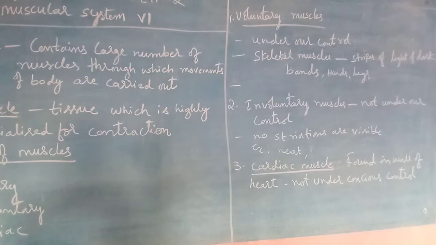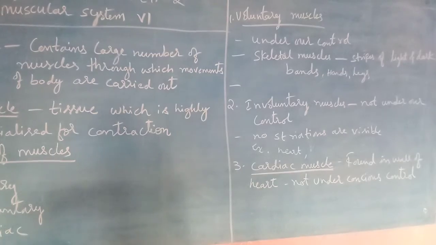Now, apart from being under our control, how do voluntary muscles look? They look like stripes of light and dark. You can see the stripes here, light and dark. So these are voluntary muscles. Another difference is that involuntary muscles have no striations. The light and dark bands that we saw are not present in involuntary muscles.